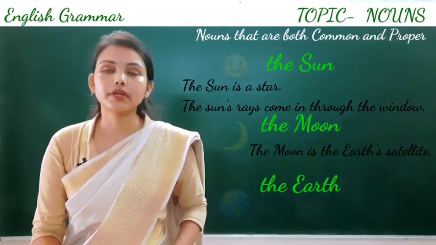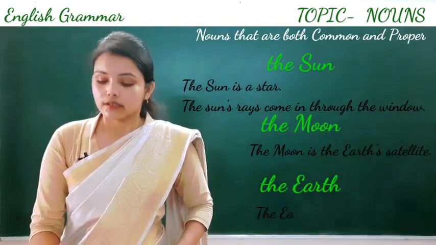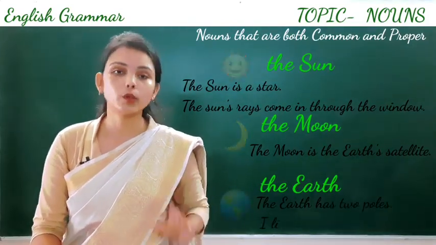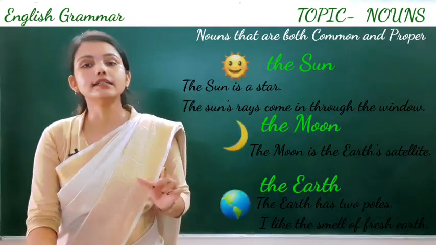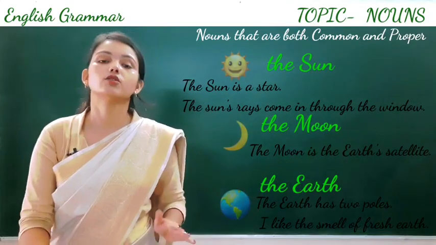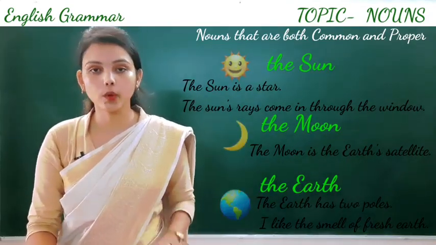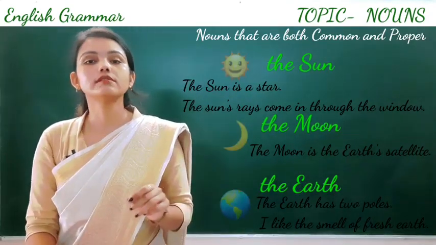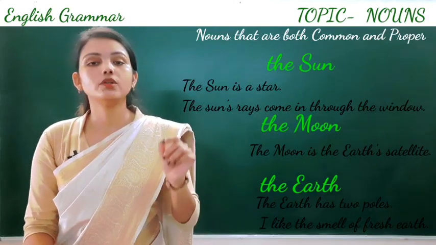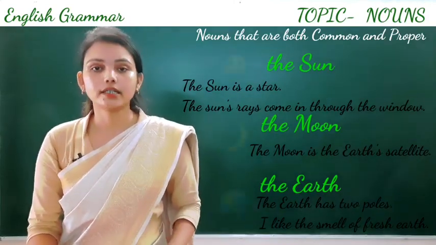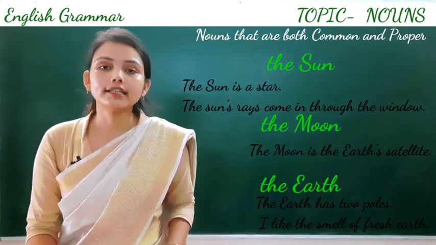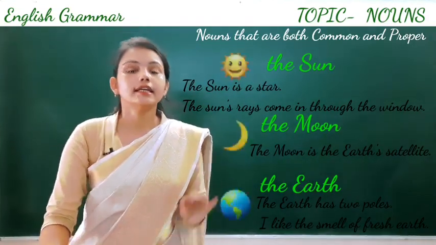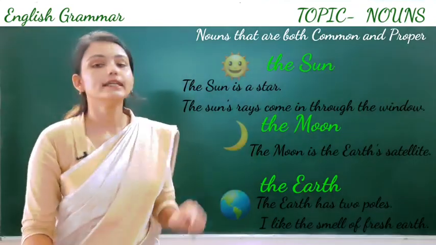Let's take one more example. The Earth has two poles. Here the Earth is a planet. In this sentence we are talking about a planet name, so we will use capital E. But in another way we can say, I like the smell of fresh earth. Here we will use small e.